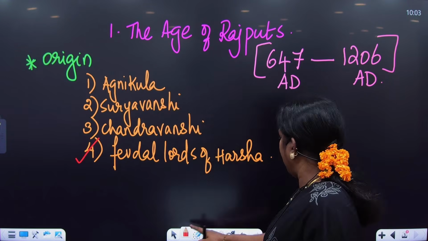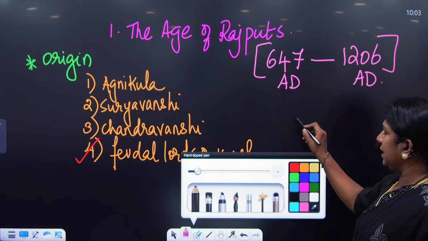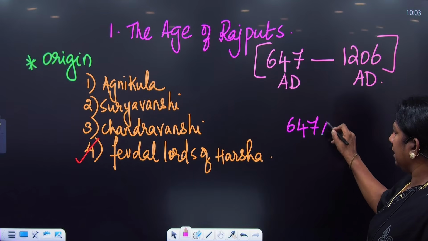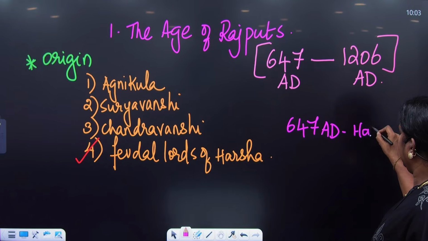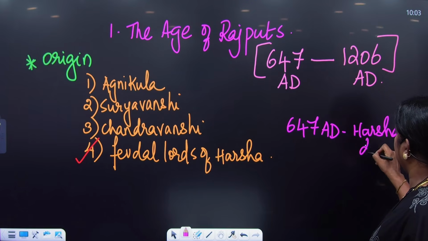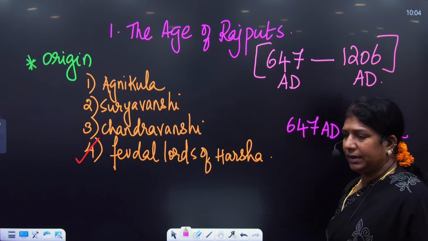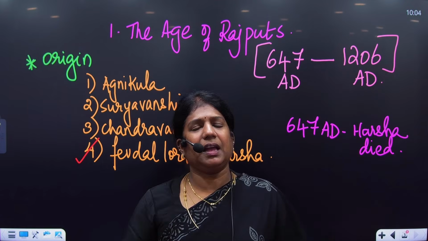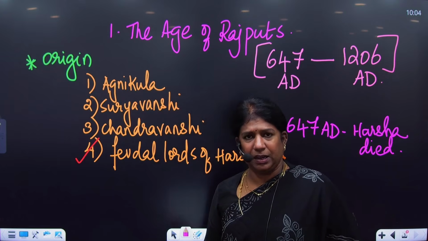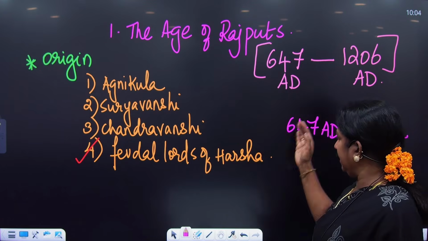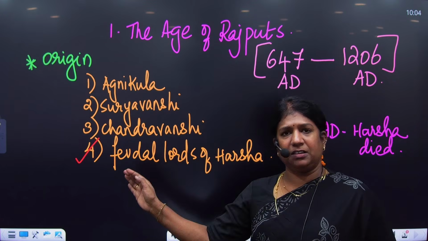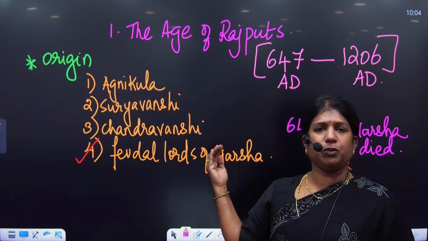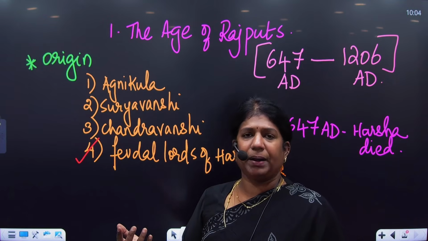To have a small background, Harsha died in 647 AD. When Harsha died, he did not have a legal heir. Harsha had a natural death. In the anglicized version of Indian history, the British decided the death of Harsha to be the end of ancient India and the beginning of the Rajputs to be the part of medieval.